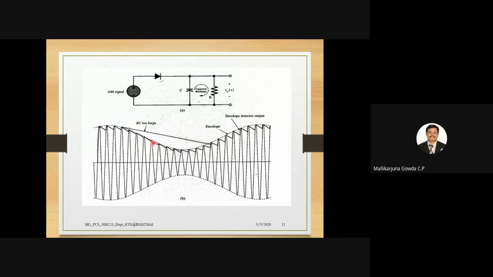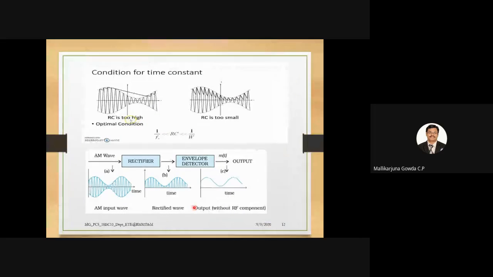When RC is too large, it will not follow or track the envelope. When RC is too small, it will follow the carrier. So these are the two cases, when RC is too small and when RC is too large.